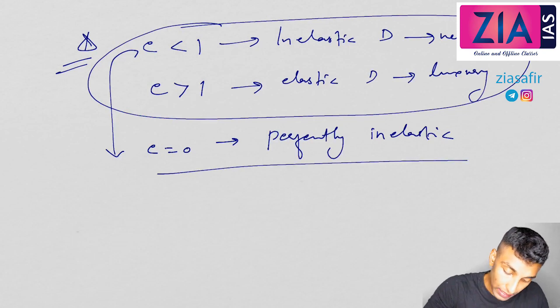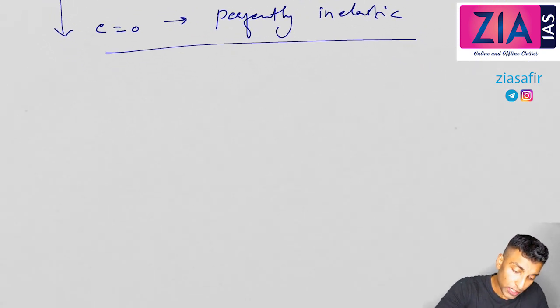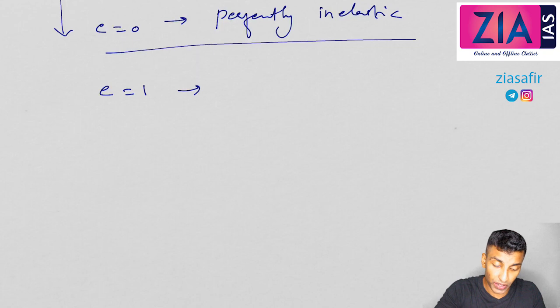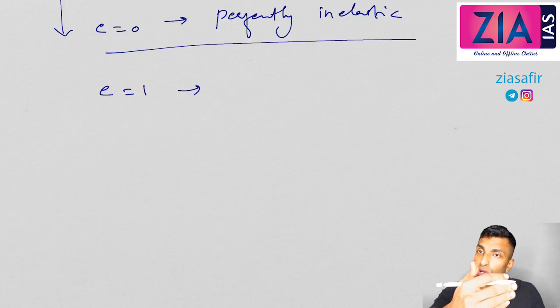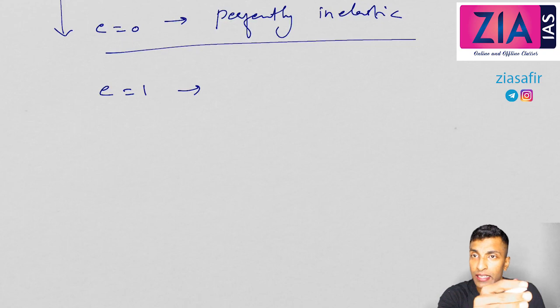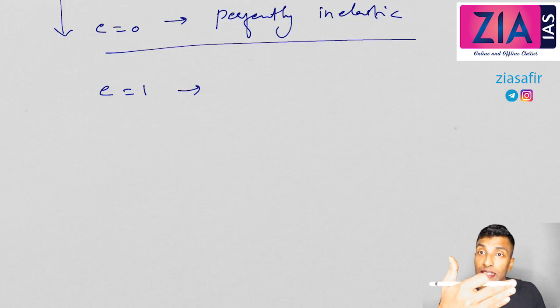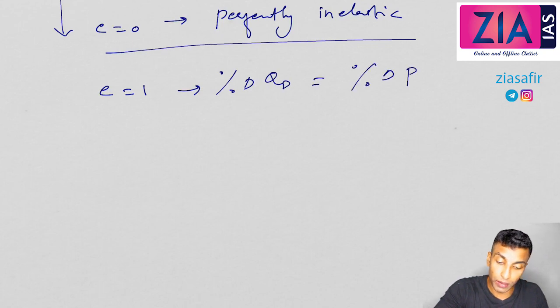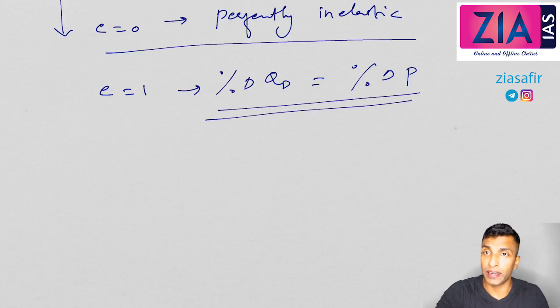So this is perfectly inelastic. Now theoretically speaking, what are the other possibilities? You can say E equal to 1 will be another possibility. How is E equal to 1 possible? Both will be equal. Quantity demanded will change by 10%, and the price also will change by 10%. So both change equally. That situation is what you understand as unitary elasticity of demand. So here percentage change in QD equals percentage change in price. These two are equal. 10% price changed, 10% demand changed.